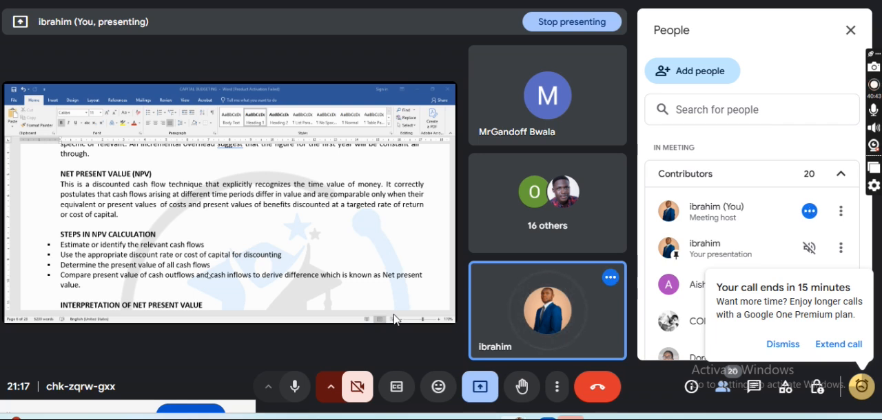When a project's NPV is positive, the decision rule is that the company should undertake the project. Why? Because it will maximize shareholders' wealth. Don't just tell them that it's possible. What does it mean? What is the implication? This is what people want to hear. What will be the impact on the investors?